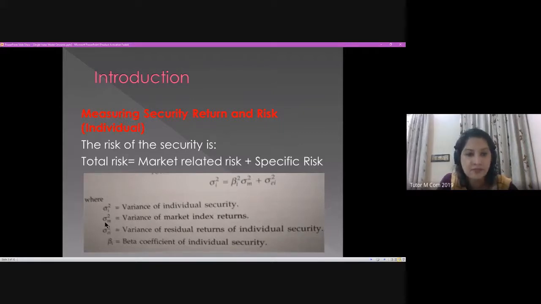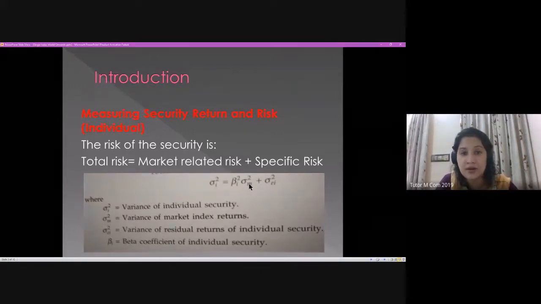And this is the variance of the market index return. Normally we take an index because that's a parameter of market performance. We take any of the indices depending upon the type of securities under study, or, in the case of a portfolio, the type of securities in our portfolio.